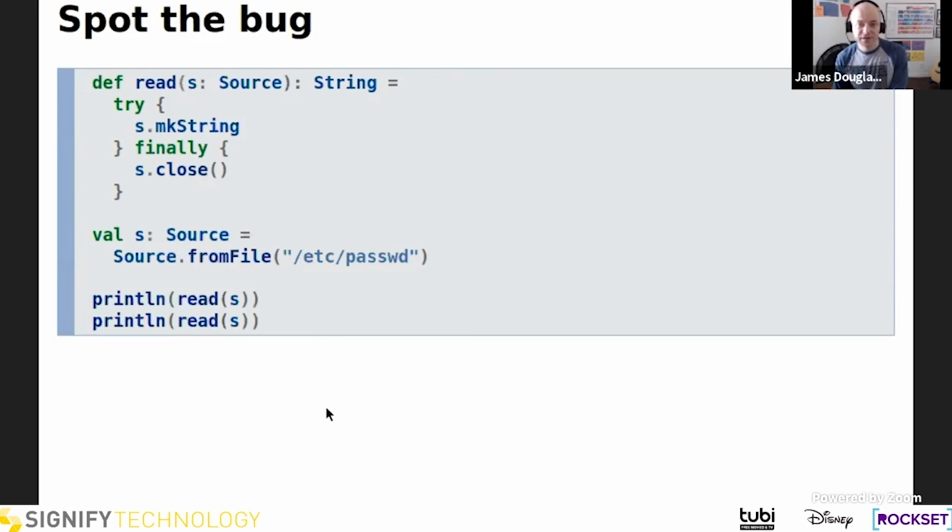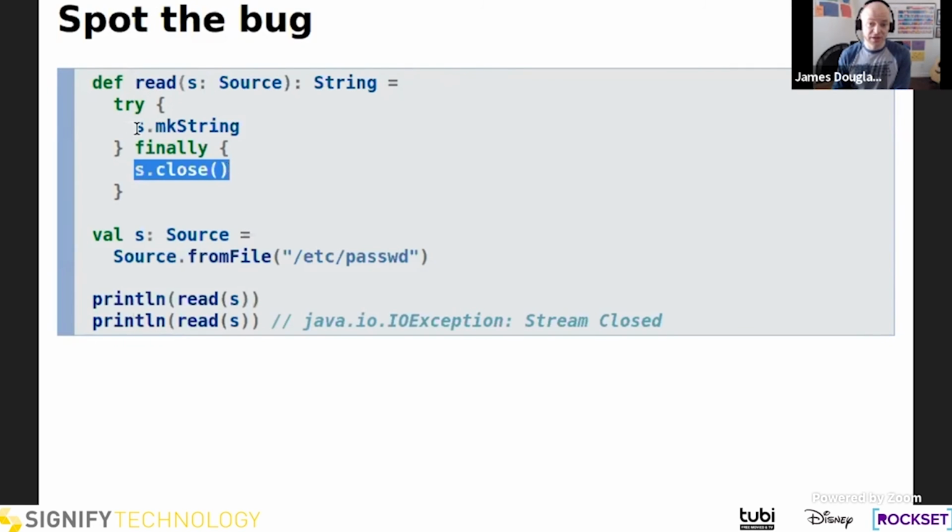And as you may guess, we have a problem here. This code compiles just fine. But if we try to run it, we get a runtime exception on this line because when we pass s into read the second time, s has already been closed. And so s.makestring will throw an exception about the stream being closed. In other words, we're trying to do something with a file whose handle has already been closed.